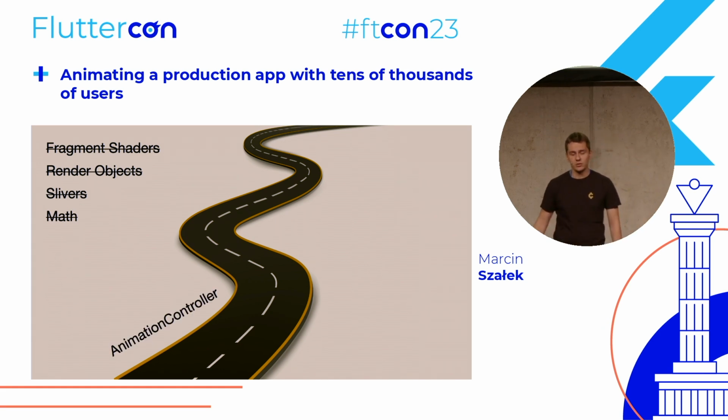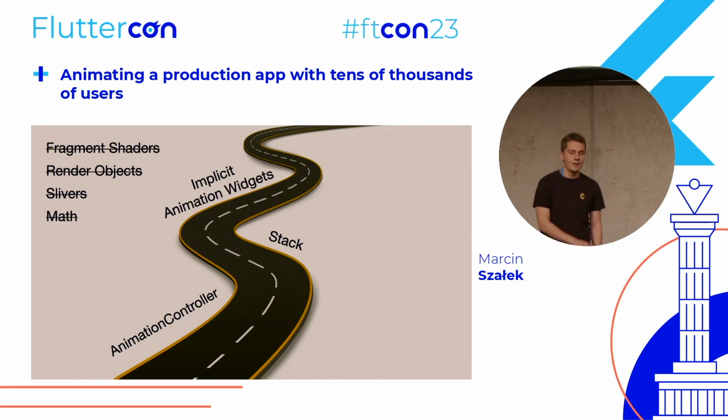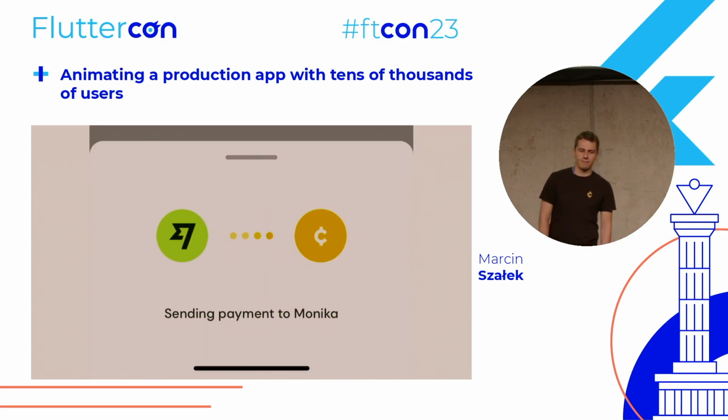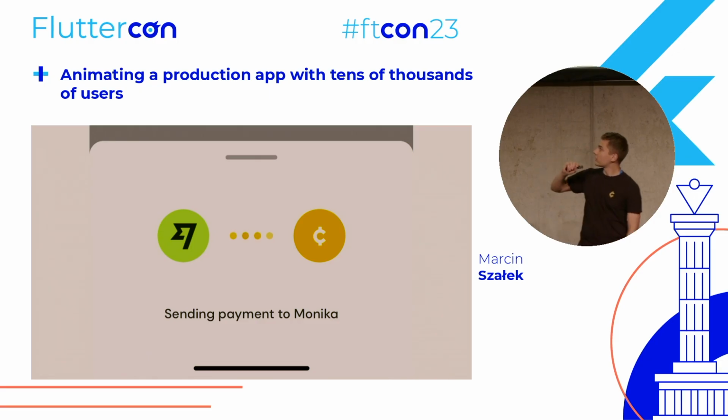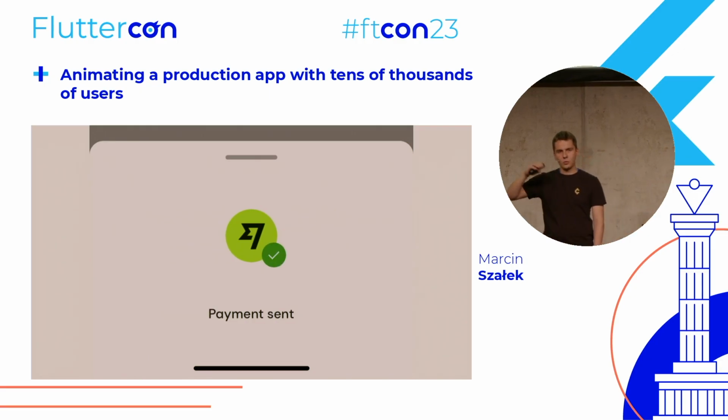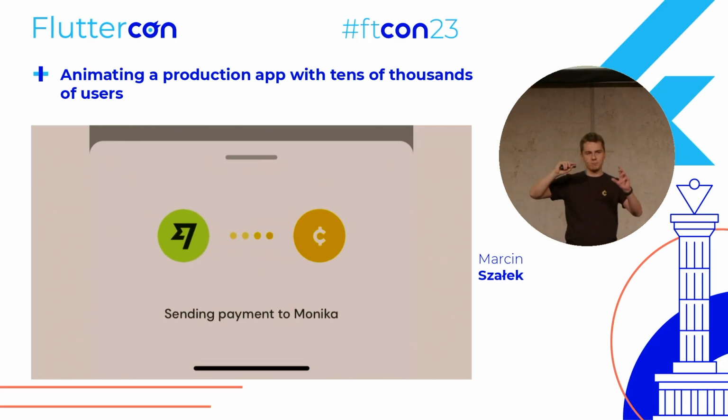What we will use, though, is animation controller. We'll use a stack, and we'll use implicit animation widgets like animated opacity or things like that. And with those widgets and the class, we will try to enhance user experience. Starting with a very, I would say, simple animation, I will focus on the one on the bottom where the text is being switched currently. So you can see that when the state changes, the text changes as well. And the new text comes from the bottom and the old text fades away to the top.